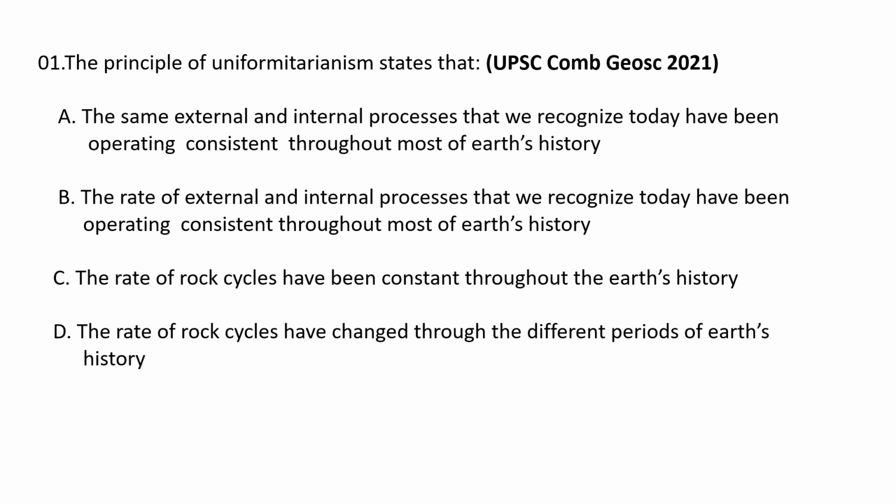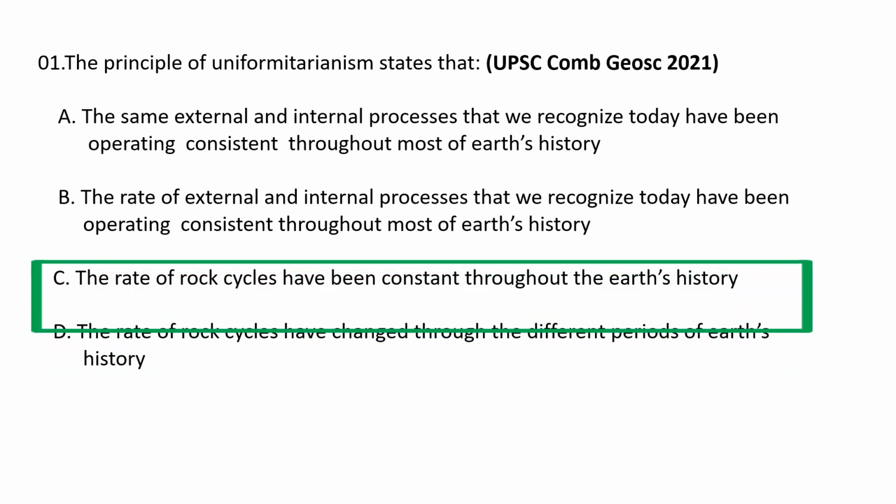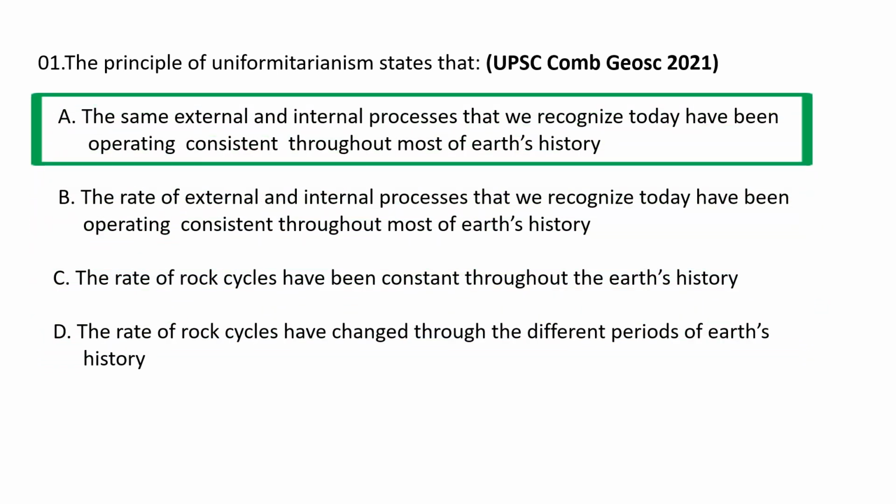So the correct answer is A. The same external and internal processes that we recognize today have been operating consistently throughout most of the Earth's history. So uniformitarianism is also known as the doctrine of uniformity or the uniformitarian principle. This is the assumption that the same natural laws and processes that operate in our present day scientific observations have always operated in the universe in the past and apply everywhere in the universe. So A is the correct option.